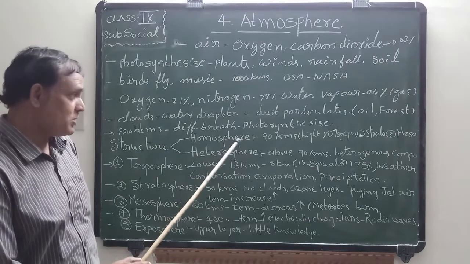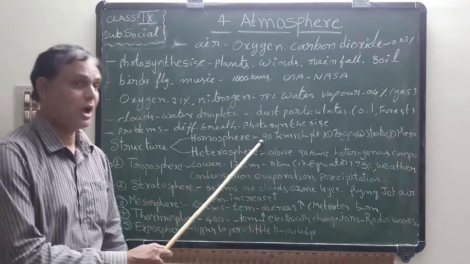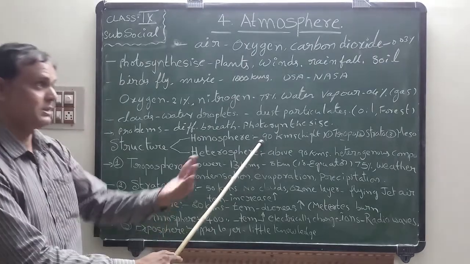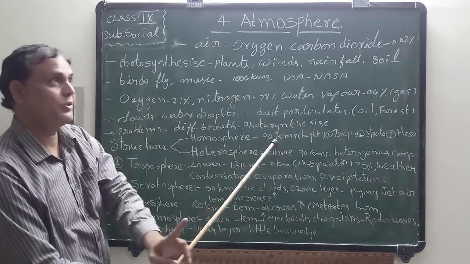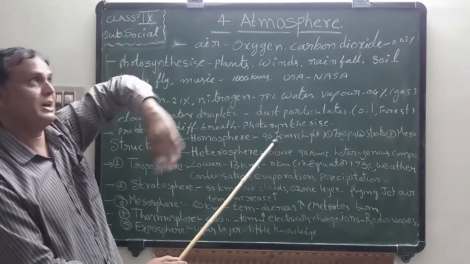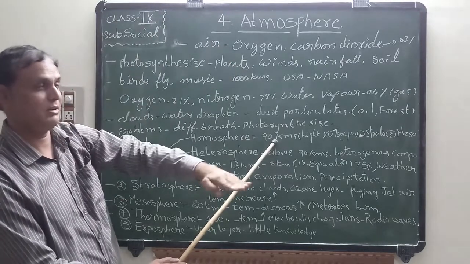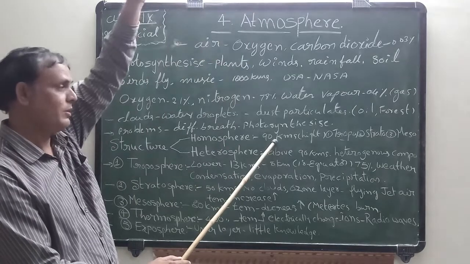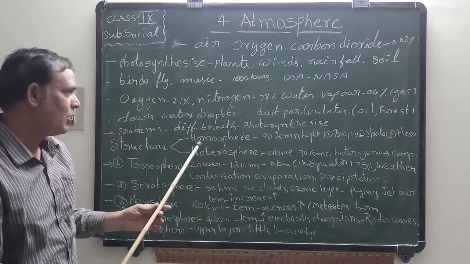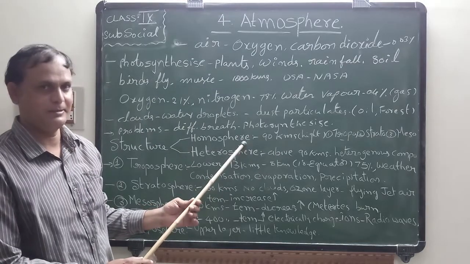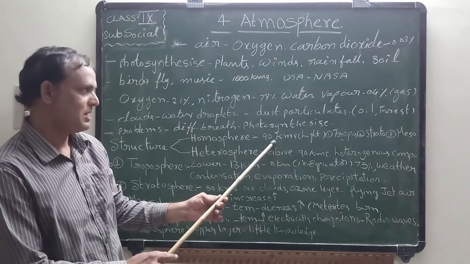Homosphere extends, if you go from Earth's surface into the space, up to 90 kilometers. If you go up from the Earth's surface, that means mean sea level, into the space up to 90 kilometers, you can find homosphere. This is the layer up to 90 kilometers height.